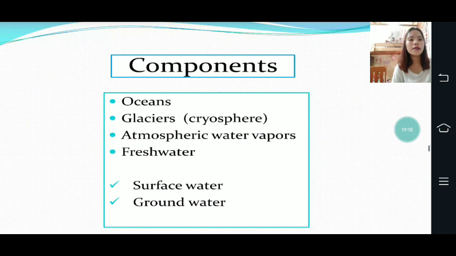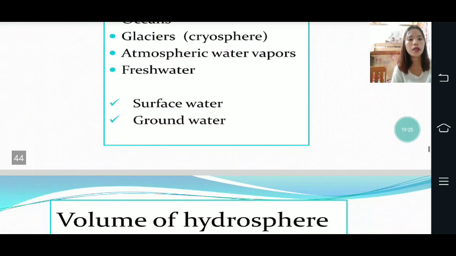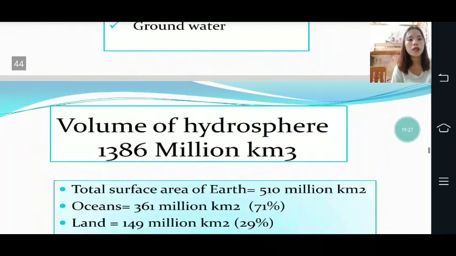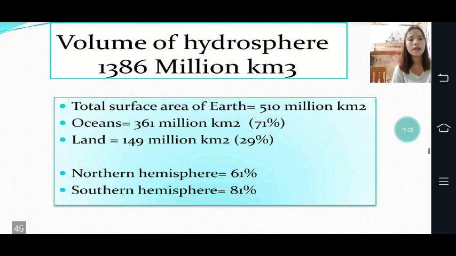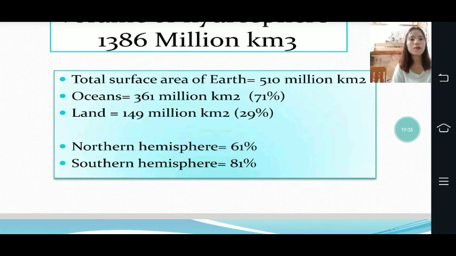So these are the components of the hydrosphere: the oceans, glaciers, atmospheric water vapor, fresh water, and surface water or groundwater. Volume of hydrosphere: 1,386 million cubic kilometers. Then the total surface area on Earth is 510 million square kilometers.